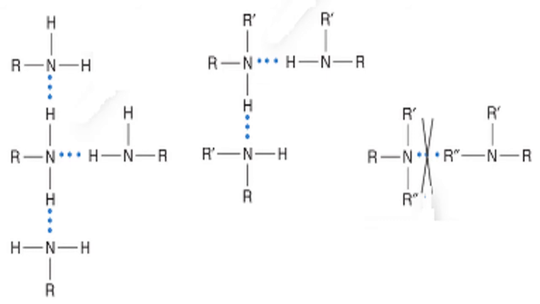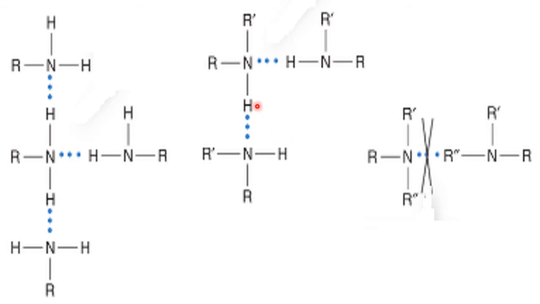This slide or diagram will clarify the intermolecular hydrogen bonding in primary, secondary, and tertiary amines. This is our primary amine where we have 2 hydrogen atoms on nitrogen. This RNH2 bonds with another RNH2, and this H will bond once again, and this continues.